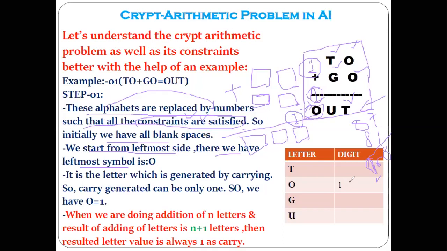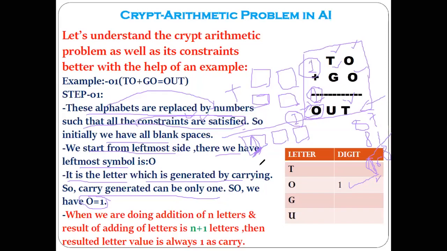So here I have put the value of O as 1. Side by side, you must maintain this kind of table so that you can remember which numerals you have utilized, because a numeral should not get repeated. Yes or no? So same thing I have written here. It is the letter which is generated by carrying. So the carry generated can be only 1. So here we have the value of O as 1. Understood? So here we have the 1. Correct? This box is a 1, correct?